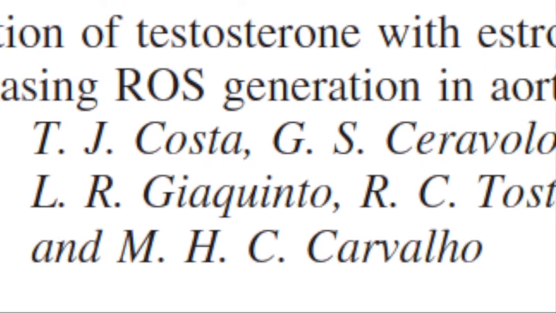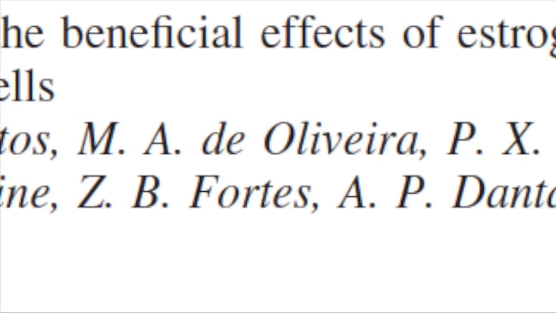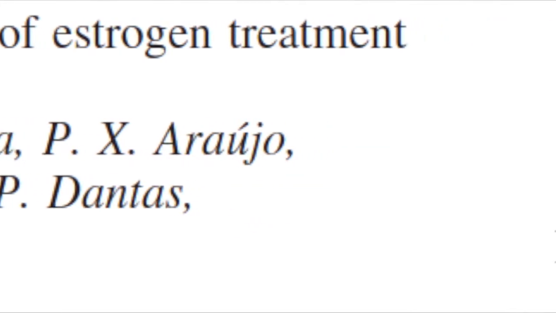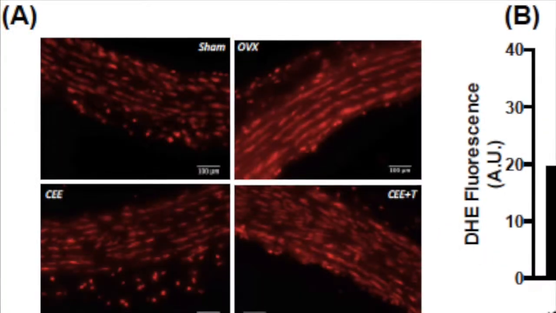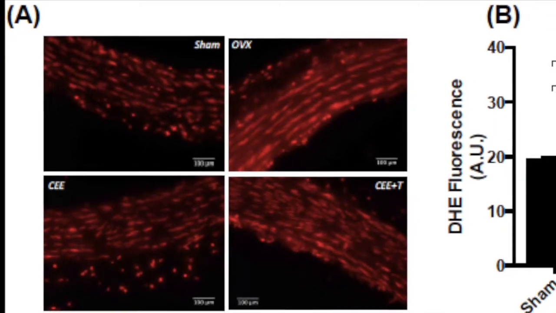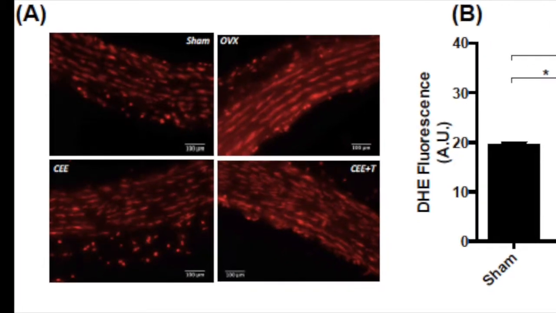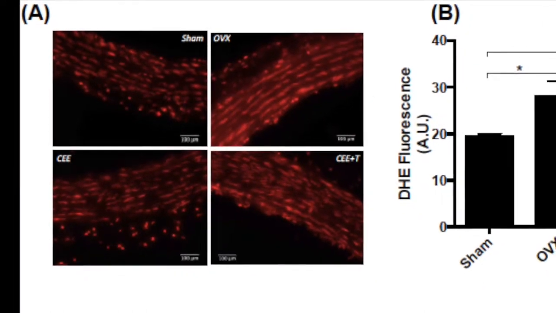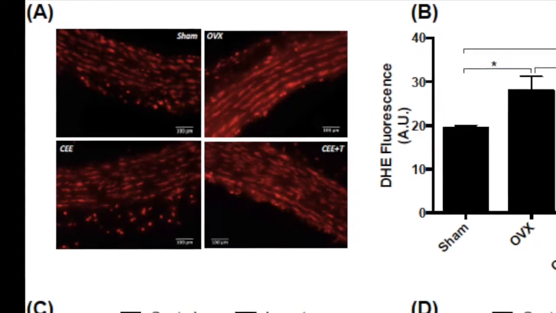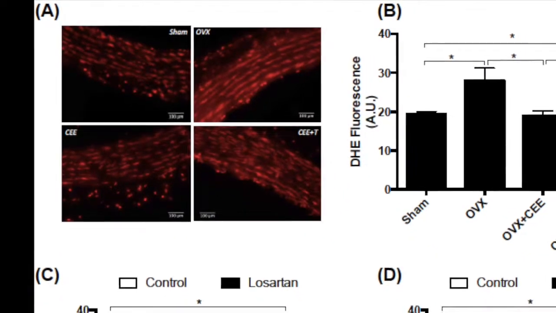Costa et al. determined the effects of testosterone associated with estrogen on vascular function in a model of hypertensive postmenopausal ovariectomized spontaneously hypertensive rats. Using aortic rings, they examined angiotensin II-induced contraction in 4 groups of rats with and without estrogen or estrogen plus testosterone. The role of oxidative stress in angiotensin II-induced contraction was also investigated.